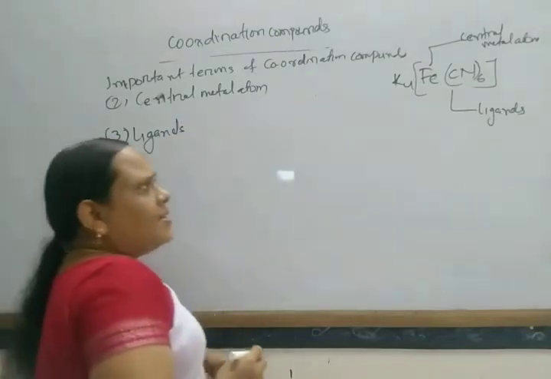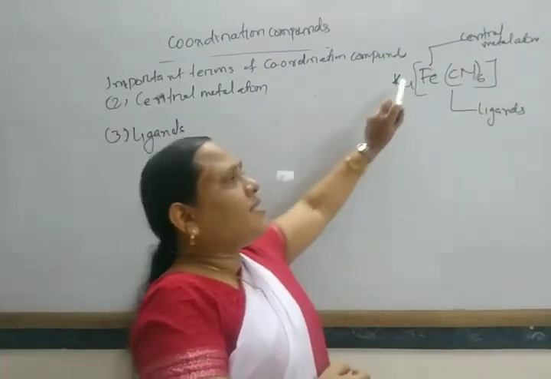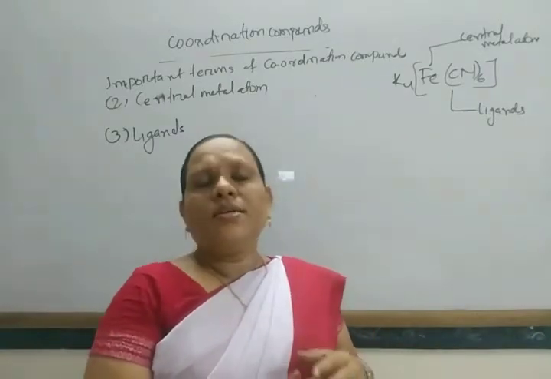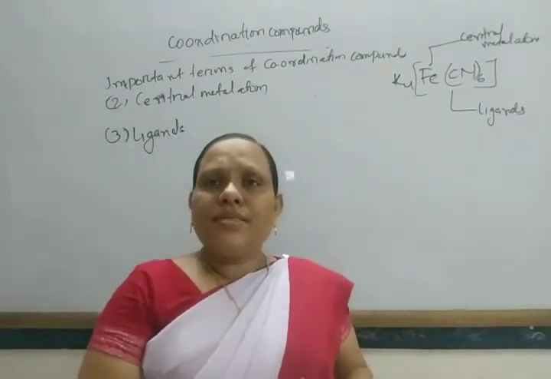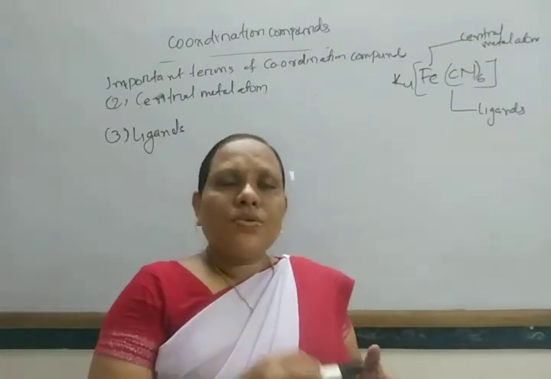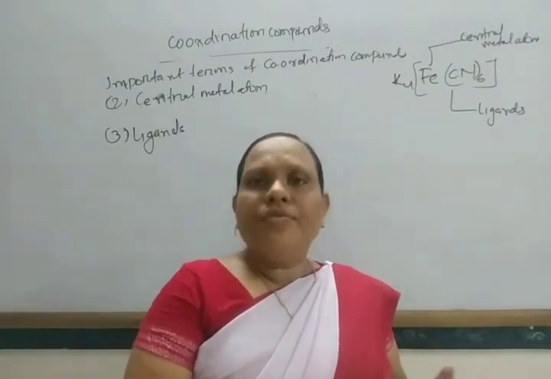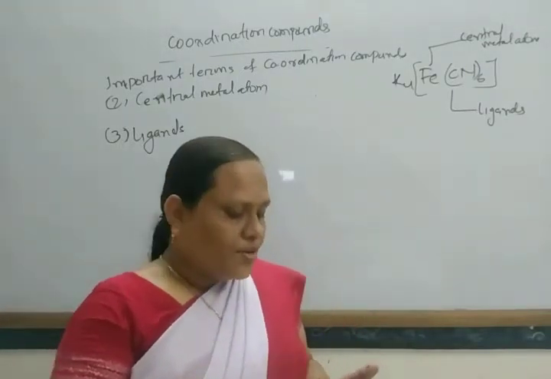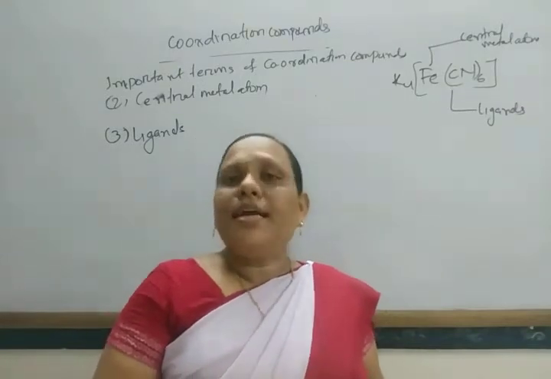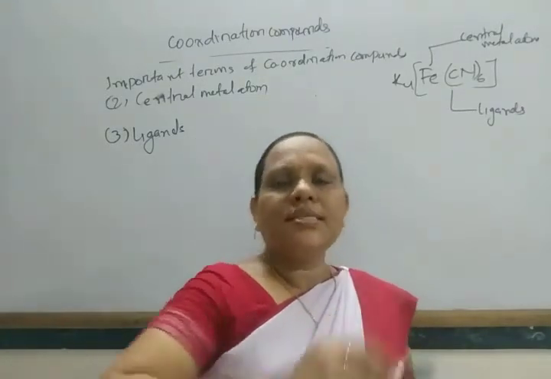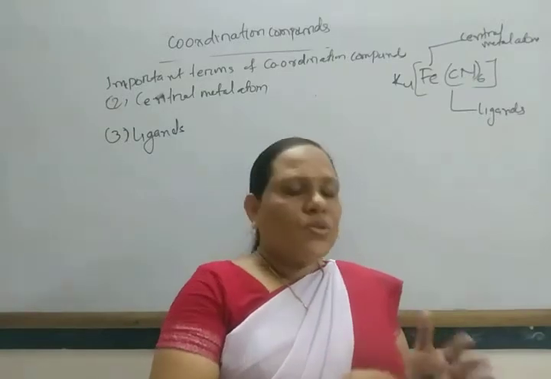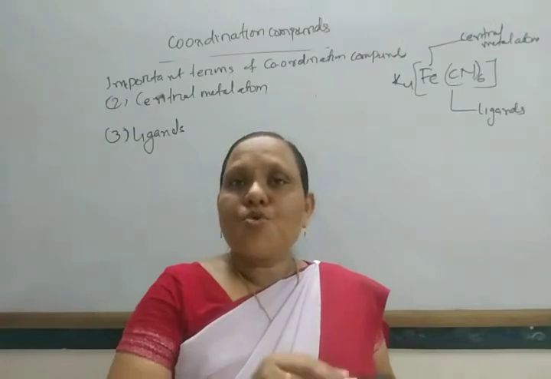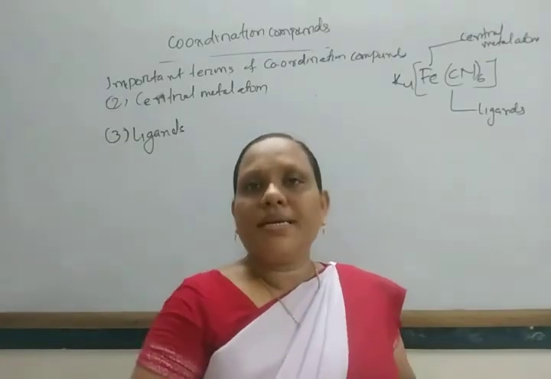In the central metal atom there are many vacant orbitals, and in ligands there is a donor atom, and this donor atom has an extra pair of electrons, a lone pair of electrons. Through this lone pair of electrons it forms a coordinate bond with the metal atom. Okay. So through the donor atom of the ligand, it can form coordinate bond with the metal atom.